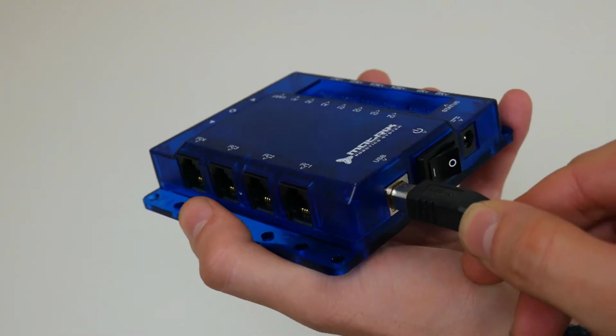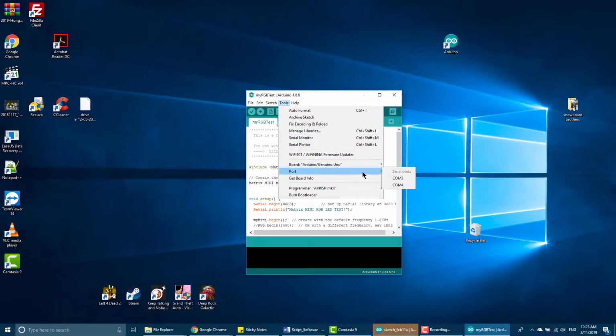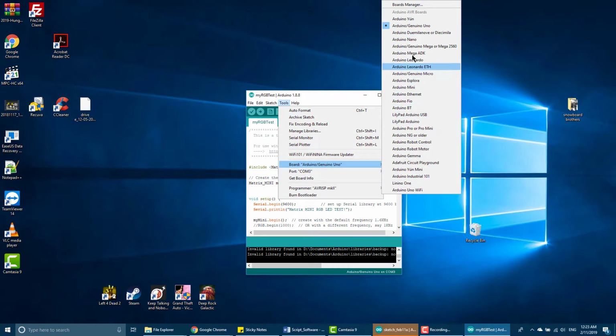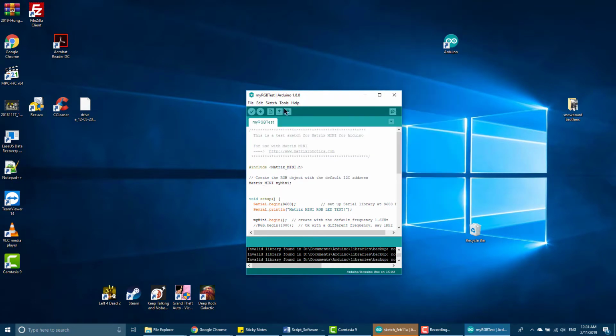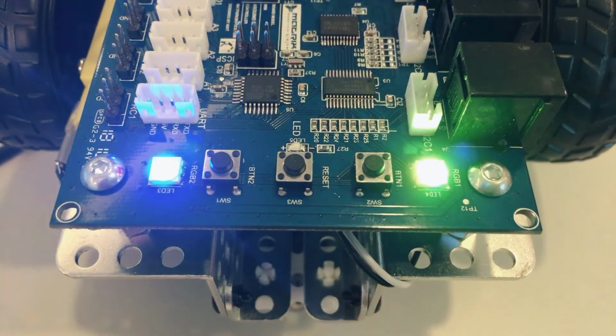Plug in your Mini controller. Before we proceed, last thing is to set up your board and port under the Tools tab. Click Upload button. When it's done, you can follow the working program on your controller.